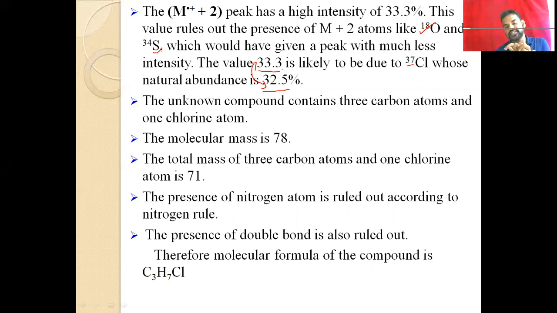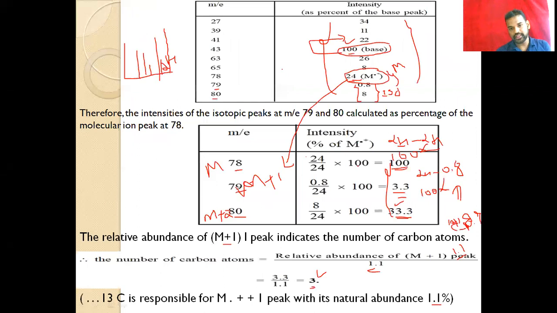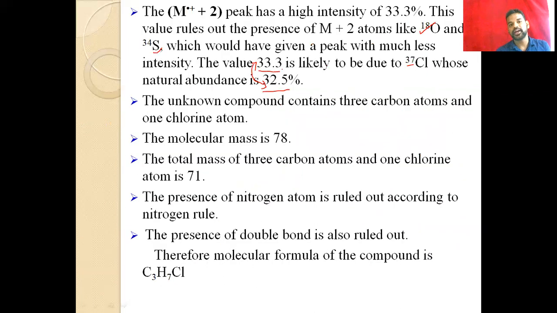On the basis of this, we can easily identify the number of carbons, and we have also identified another group, chlorine. So we can calculate the number of carbons. We have three carbons, and after the second isotopic peak, we identify the chlorine atom. Only one chlorine atom we can expect here.